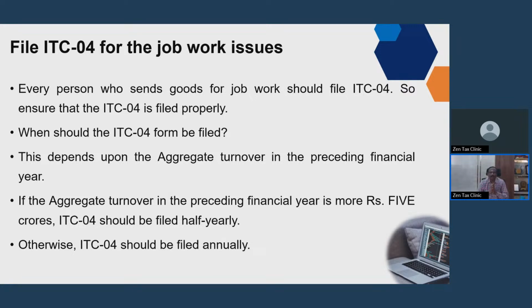So what is the content of ITC 04? When the material was sent by you, and when did you get it back after the job work. Because the goods or inputs sent for job work should be returned within a period of 1 year. To ensure that it has been returned within 1 year only, this ITC 04 form has been evolved. Most of the time we find this document is not filed.